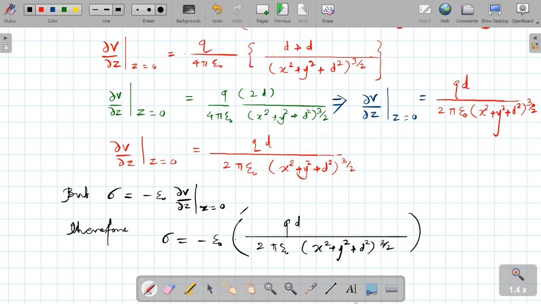Okay, and now the new equation is this. Okay, this is your sigma.